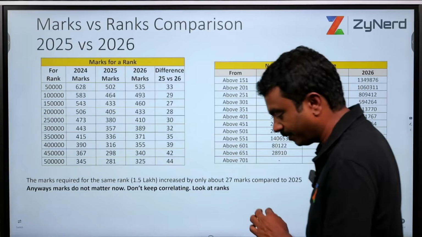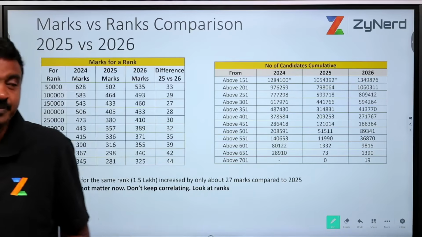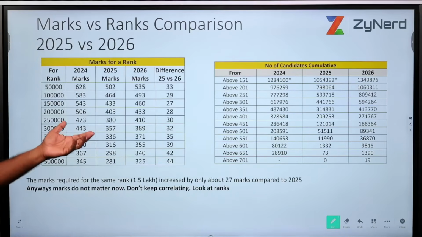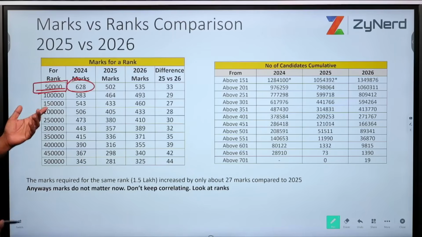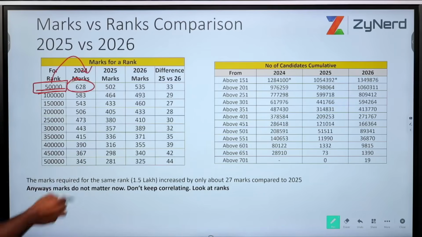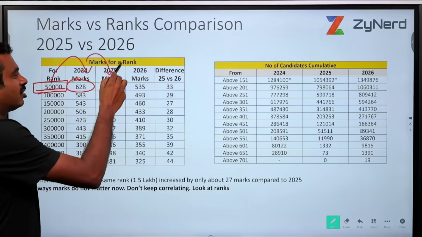We'll finally end up with this table. This is a very beautiful table in terms of data representation. We'll end up with this table and also explain to you how this entire thing happens. These are ranks of a particular year. For 50,000 rank, what should a candidate have scored in 2024, in 2025 and 2026.